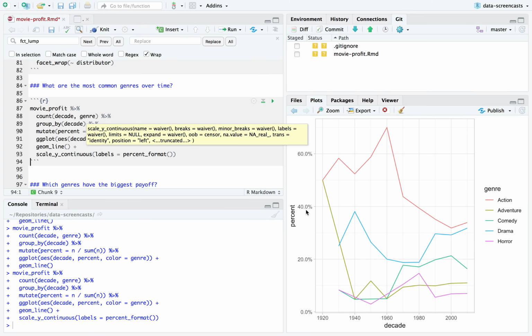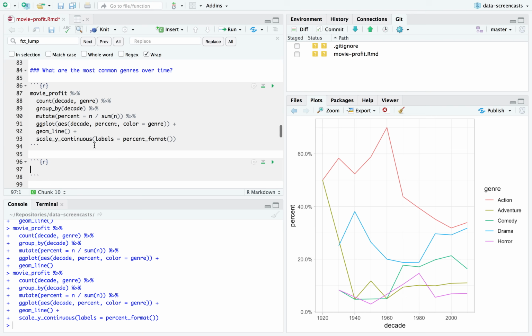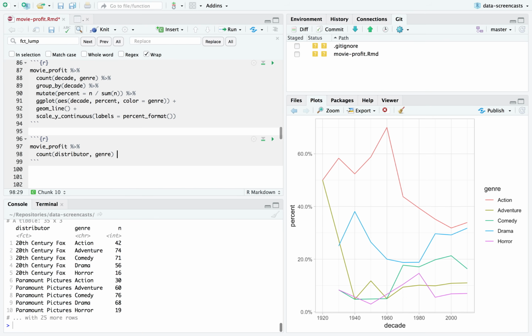All right, so now we have which movies make up each decade, and it turns out, looking at our old data, we mostly have action. I'm not going to say there used to be more action movies because we know this data set does not include all movies, only 7,500. Most of our old movies are action. And for the last 3 decades, the breakdown of horror, comedy, drama, adventure has really been staying steady. So it's not necessarily about the number, or perhaps it's by distributor. So I'm going to ask what distributors make the most movies of each genre as a separate question. Count by distributor and genre.